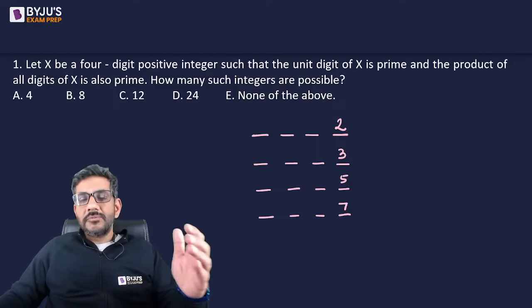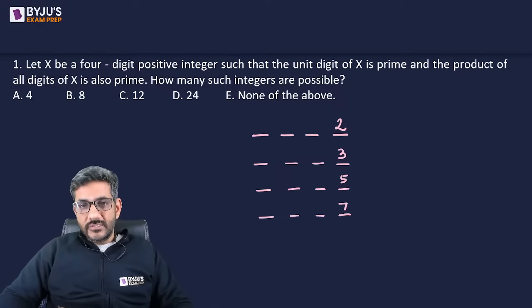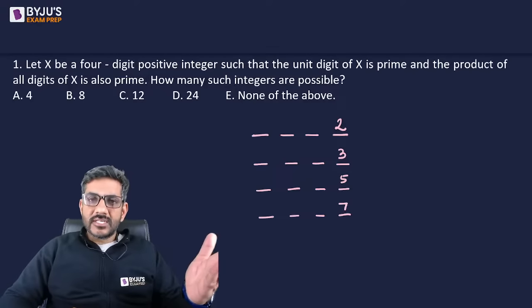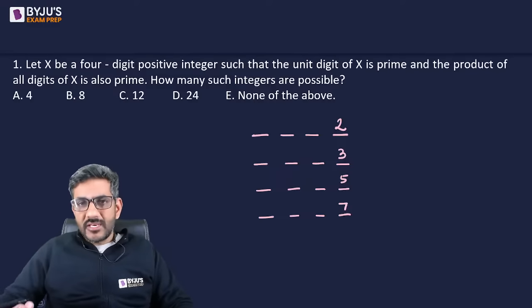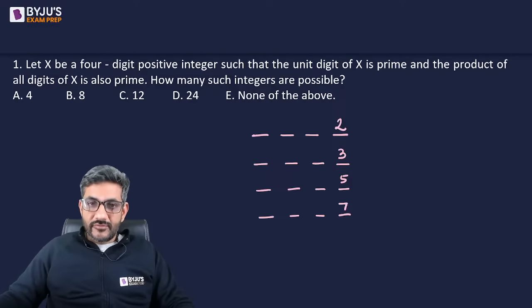Possibly because of that only, I see that all options are multiples of 4. This is how XAT works with their options. The point is I need to figure out that with each of the cases, how many numbers can be formed. So probably with each case, as many numbers can be formed. Therefore, they had given us the multiples of 4 here.